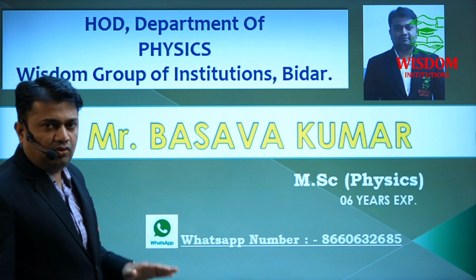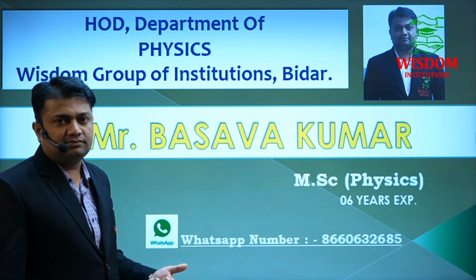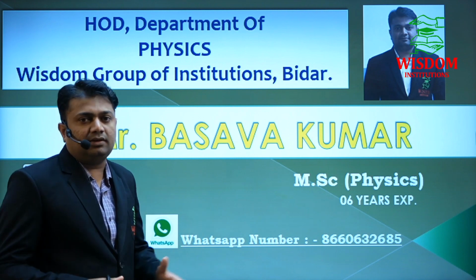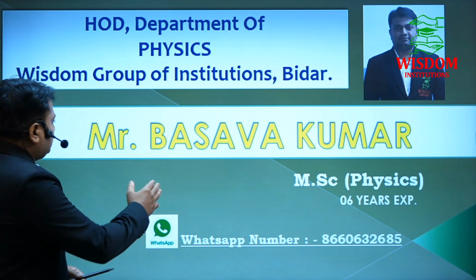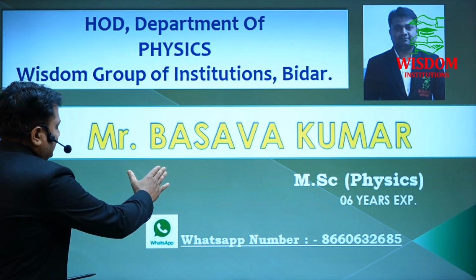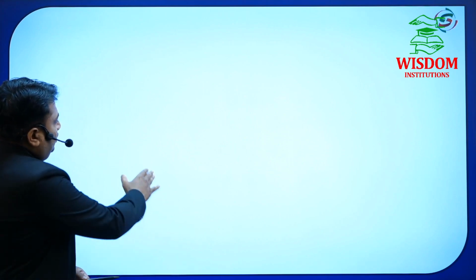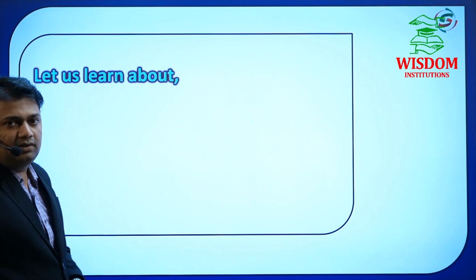If you want to score full marks in physics, once again I will repeat it, full marks, 70 out of 70, it is very simple. First of all, you have to plan. With planning, you can score more than 65 or even 70. All of you know about the blueprint of physics.